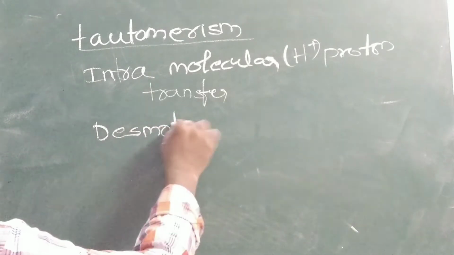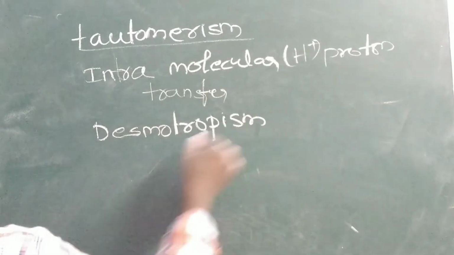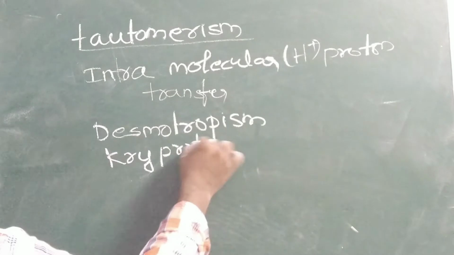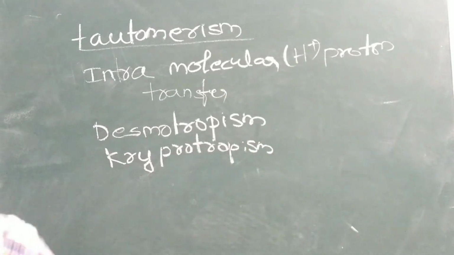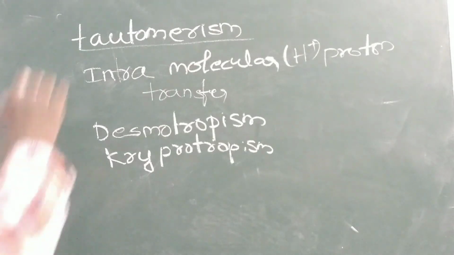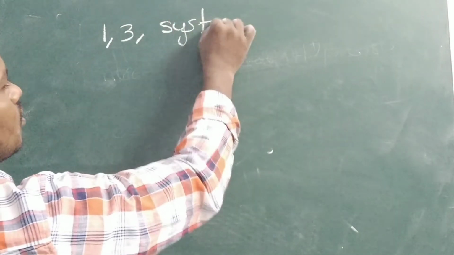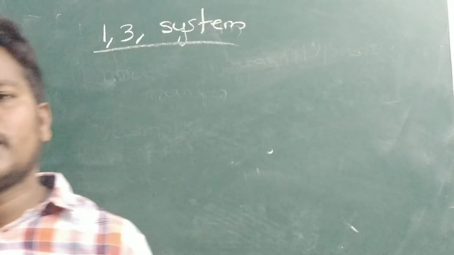So this is also called desmotropism. We are calling desmotropism. So here, what are the conditions? Are there any conditions for the tautomerism? So for tautomerism, a 1,3 system should be there. We can see 1,3, 1,2, 1,5. What is meant by 1,3, 1,2?